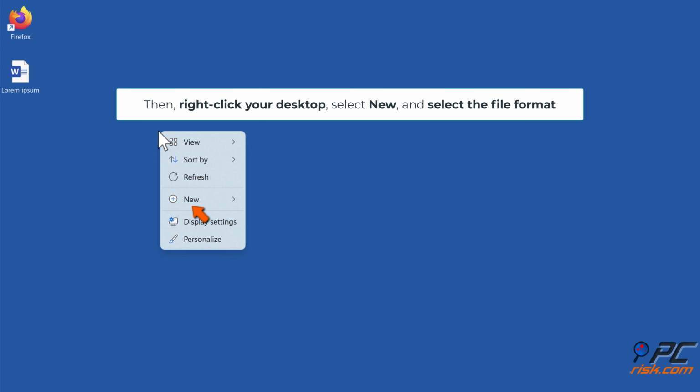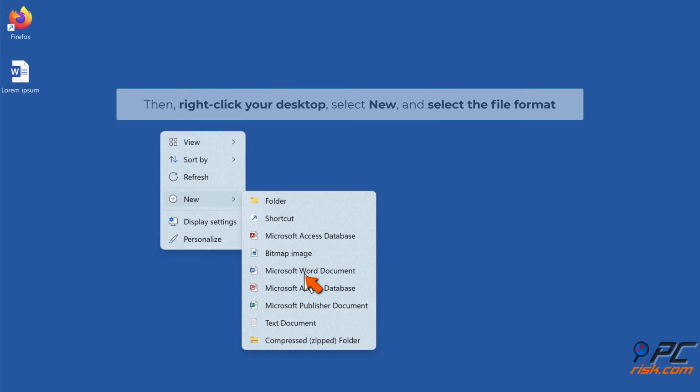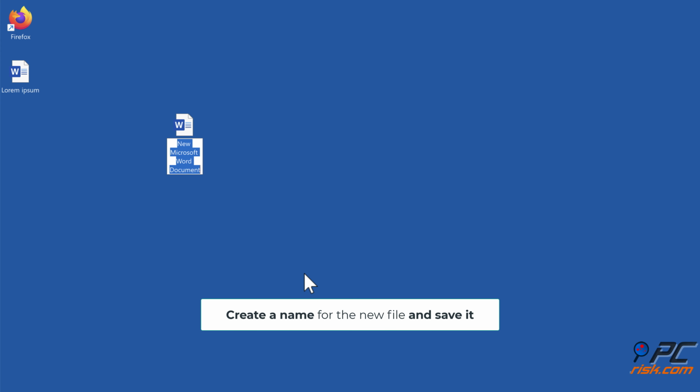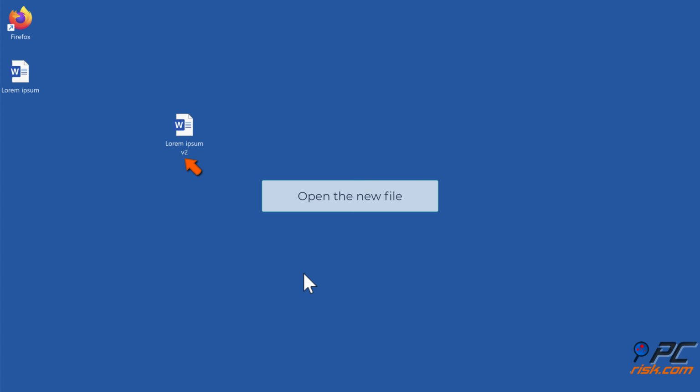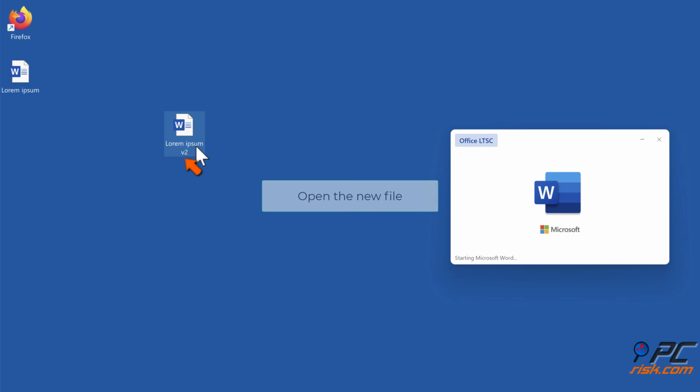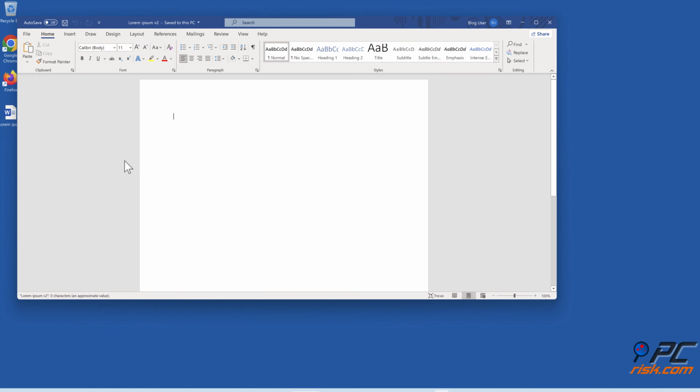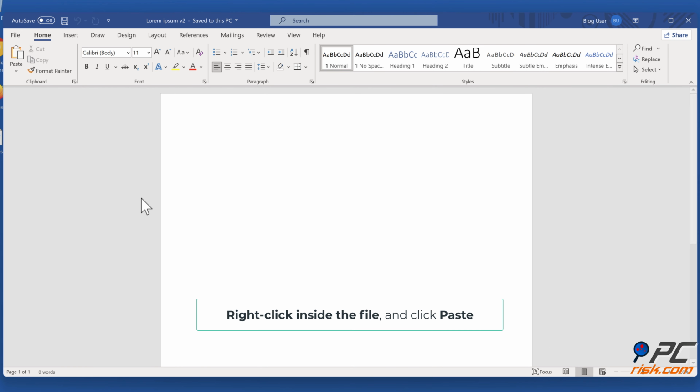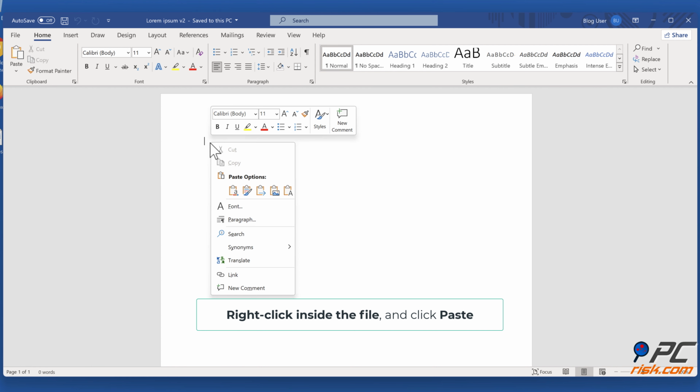Then, right-click your desktop, select New, and select the file format. Create a name for the new file, and save it. Open the new file. Right-click inside the file, and click Paste.